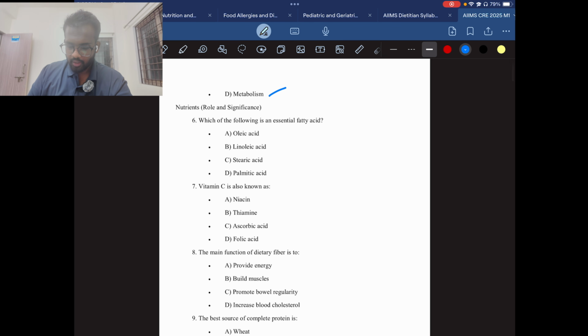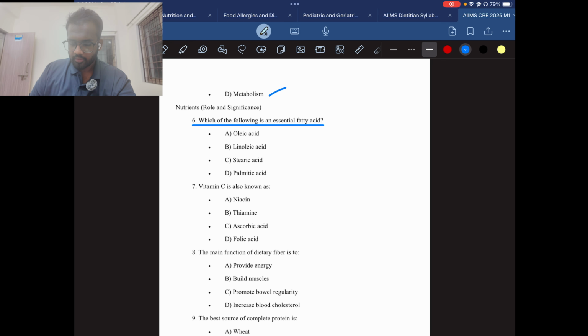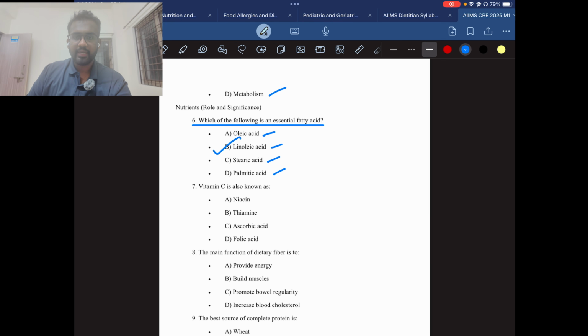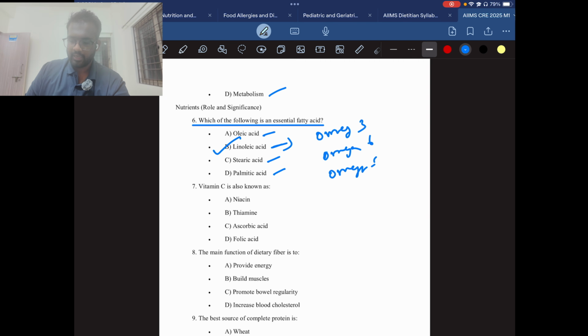The next question. Which of the following is an essential fatty acid? Oleic acid, linoleic acid, stearic acid, palmitic acid. So here the answer will be B, linoleic acid. Linoleic acid is an essential fatty acid. To know this, you need to know the types of omega fatty acids. There are majorly three types: omega 3, omega 6, omega 9. These are the major fatty acids. I have mentioned this in my notes. I will show it to you and explain the difference between them.